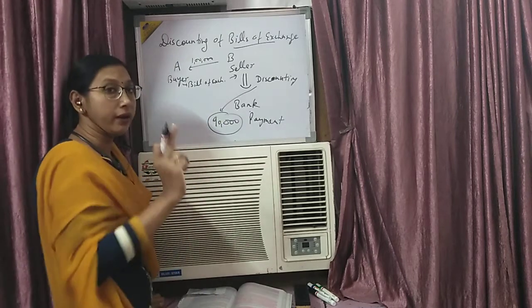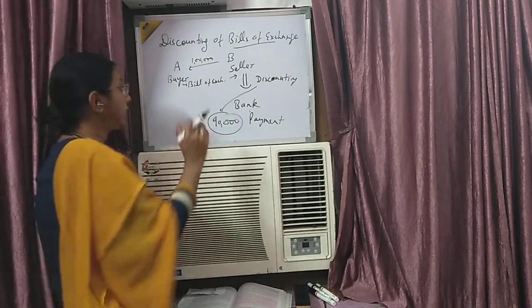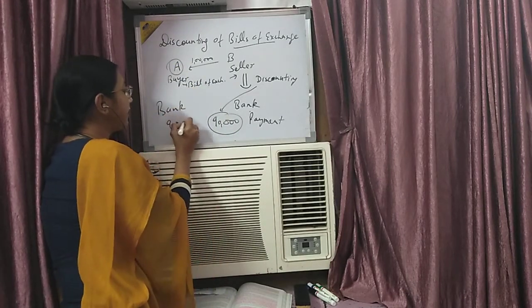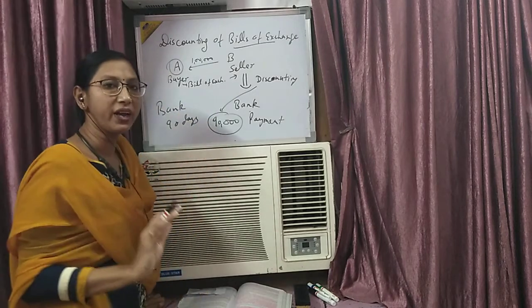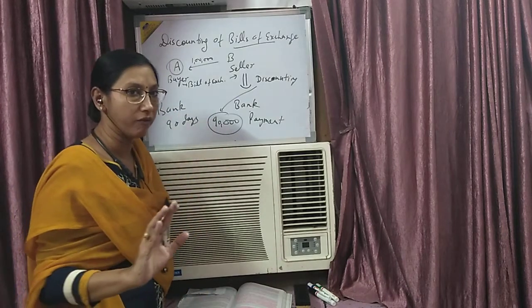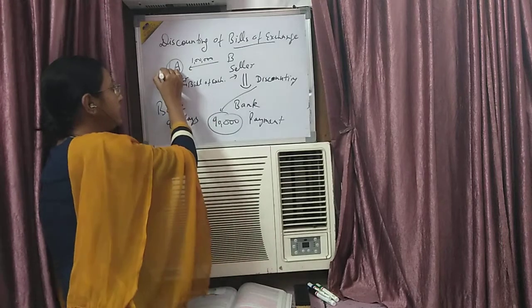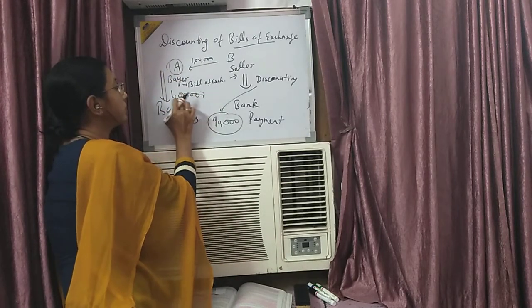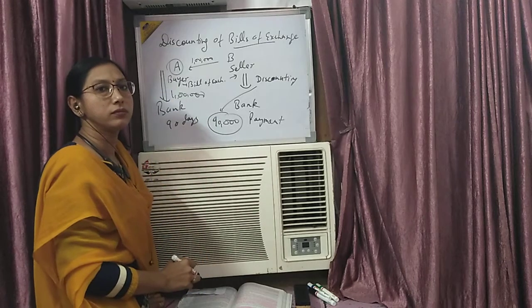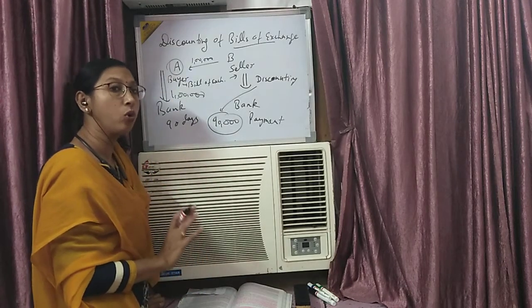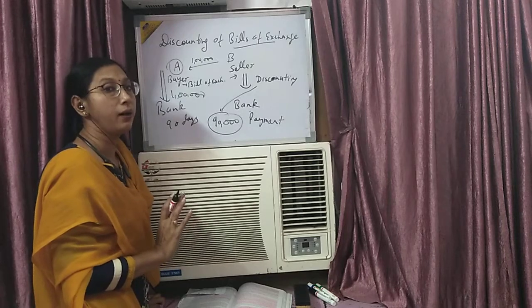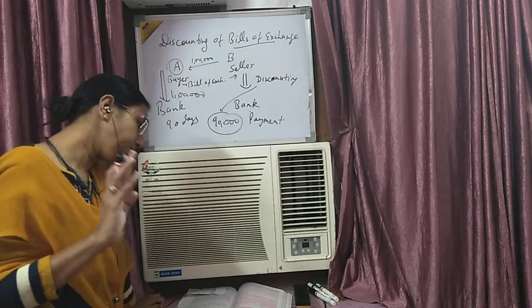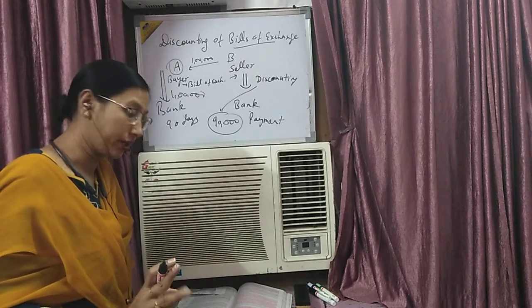Now the transaction is between Mr. A and the bank. After 90 days, when the maturity period is over, Mr. A will give the whole 1 lakh rupees to the bank after the completion of the maturity date.